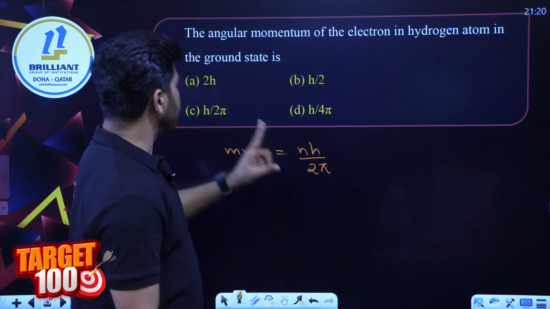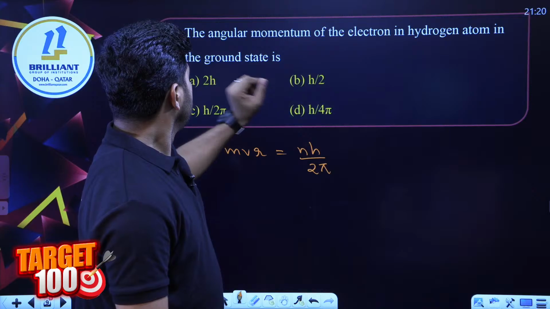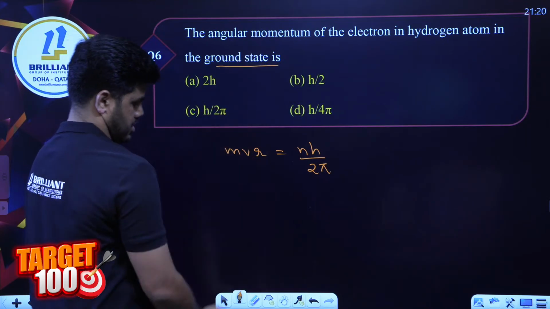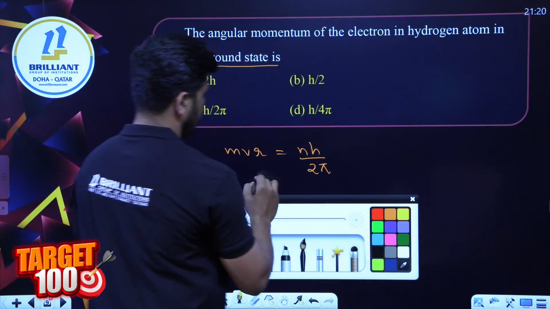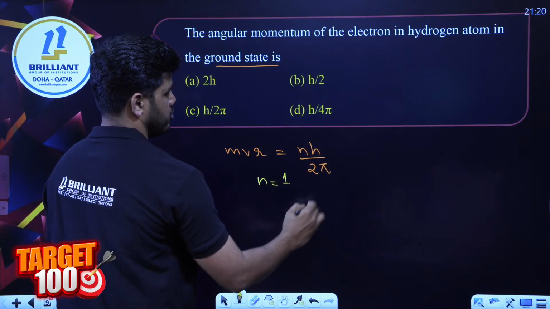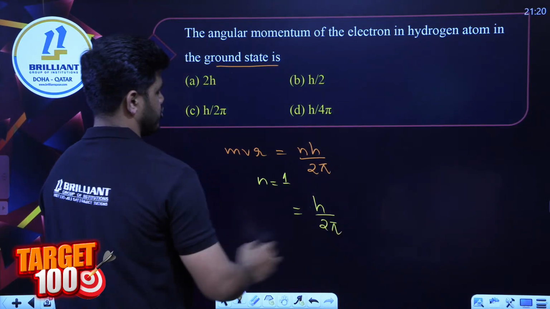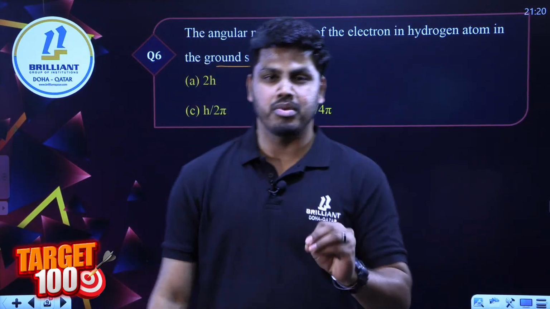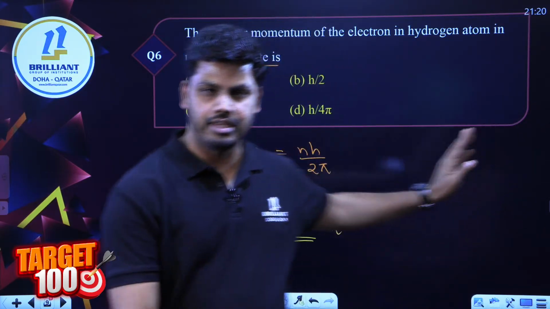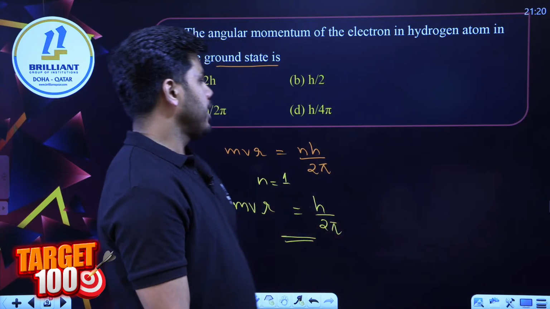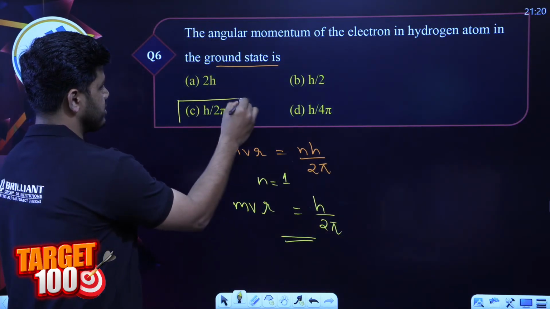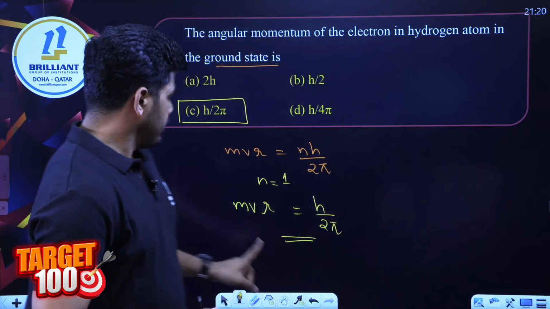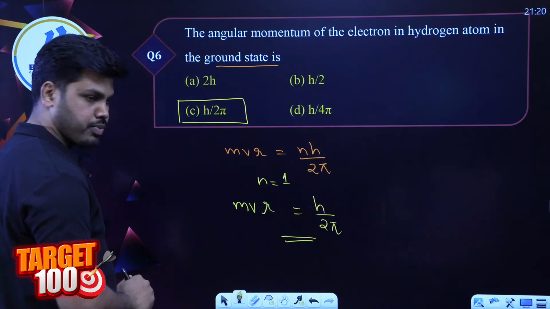You are asked to calculate the angular momentum of the electron in the ground state of hydrogen atom. Ground state of hydrogen atom, n is equal to 1. So if n is equal to 1, your answer will be just h by 2 pi. Angular momentum is mvr. If you just remember the second postulate and its mathematical expression, mvr is equal to nh by 2 pi, you can easily solve this. So h by 2 pi, option C, is the correct answer for question number 6. Okay, then moving on to the next one, 7.